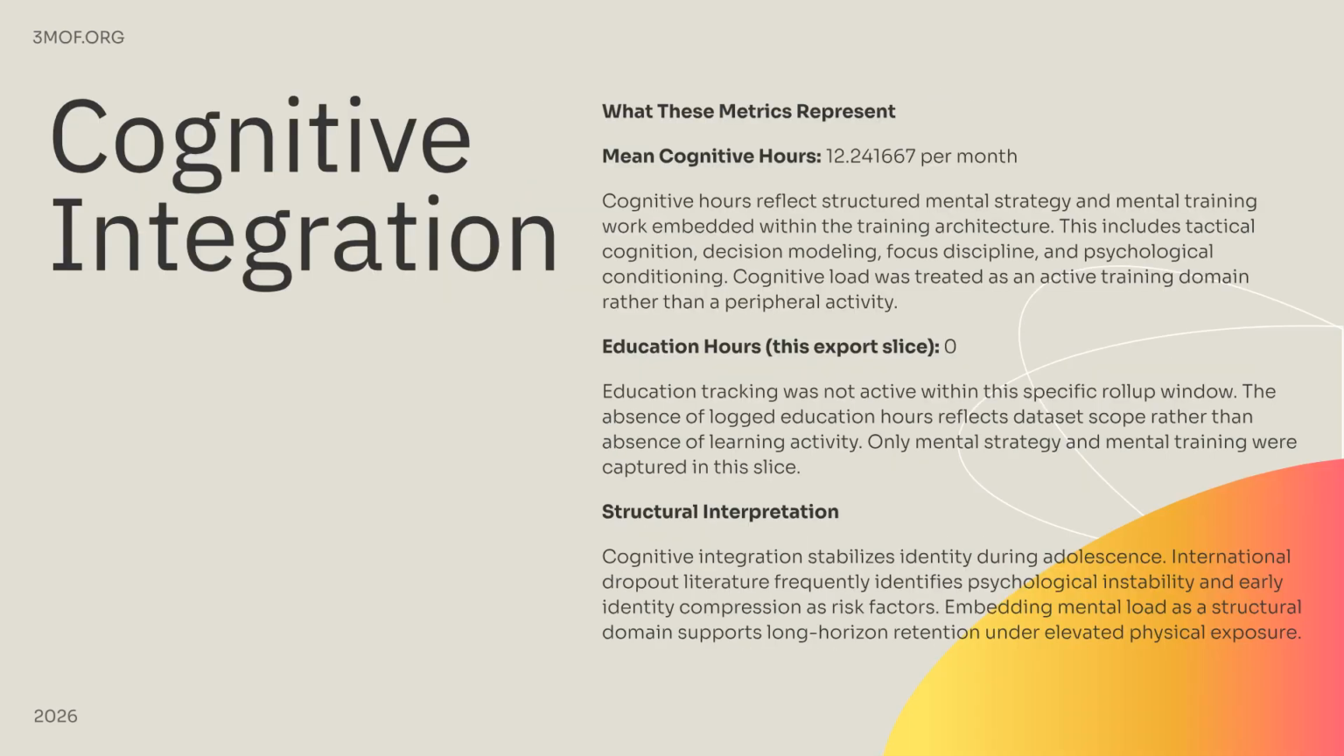Cognitive integration is key to stabilizing identity during adolescence. The mean cognitive hours were 12.24 per month, treating mental strategy and training as an active domain. Embedding mental load structurally supports long-horizon retention, mitigating psychological instability risk.